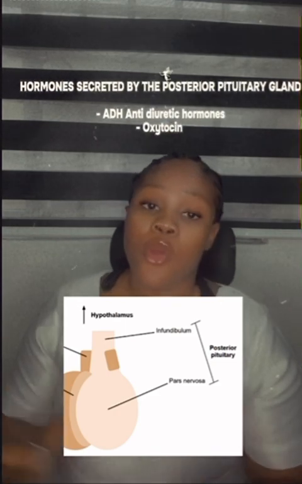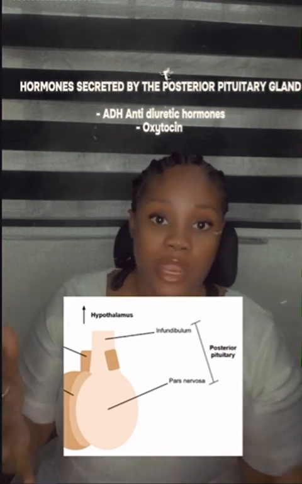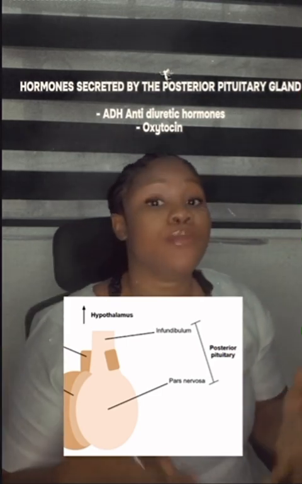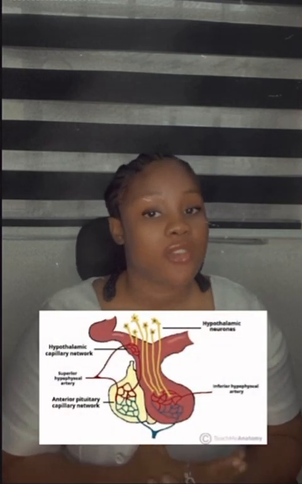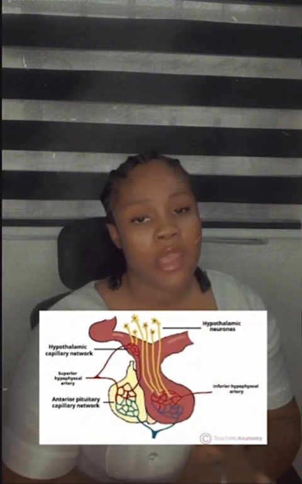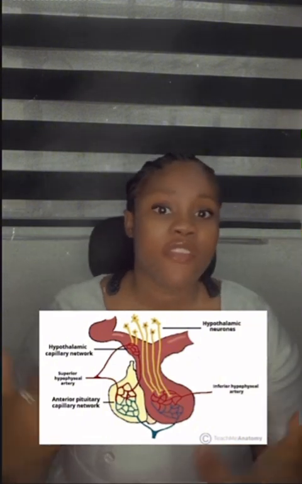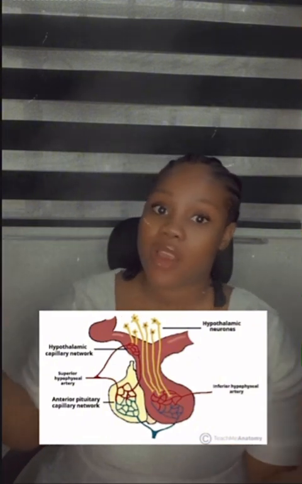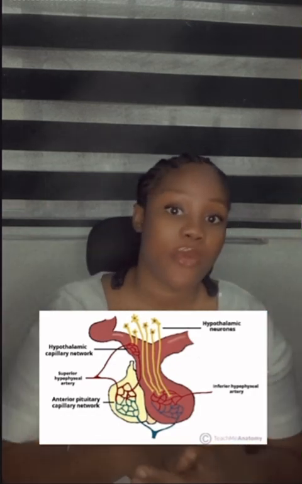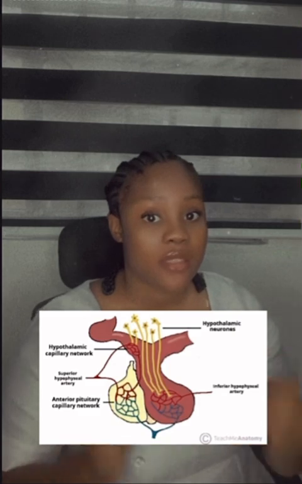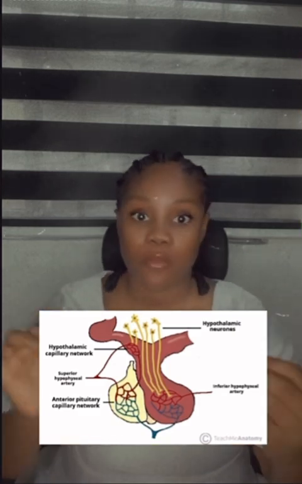Now, moving forward, we are going to be talking about the blood supply. How is blood supplied to the pituitary gland? Now, we have the arterial supply. The arterial supply is through the branches of the hypophyseal arteries. Now, we have the venous drainage. The venous drainage is through the dural sinuses in the brain. So there are veins in the dural sinuses in the brain that drain the blood from the pituitary gland. Now, nervous supply, we have the sympathetic and parasympathetic.